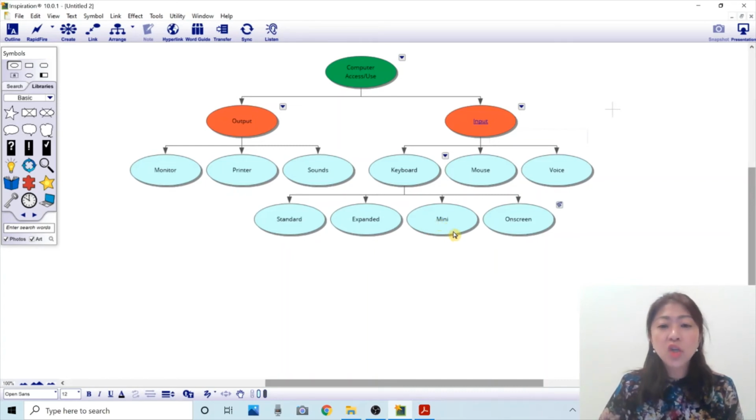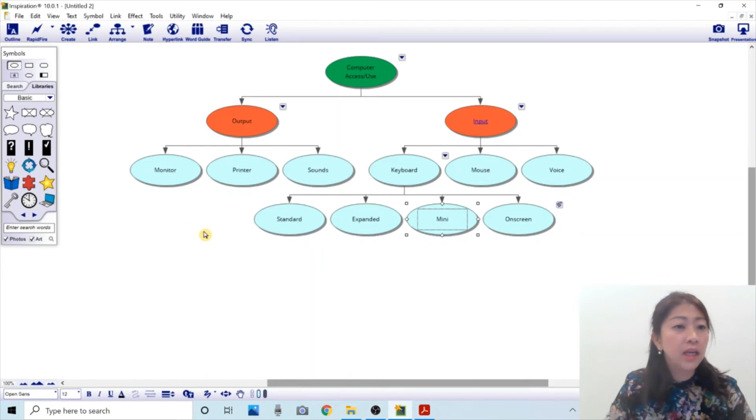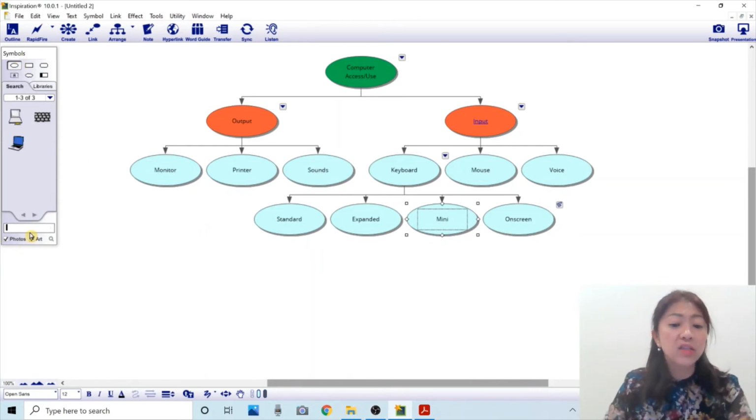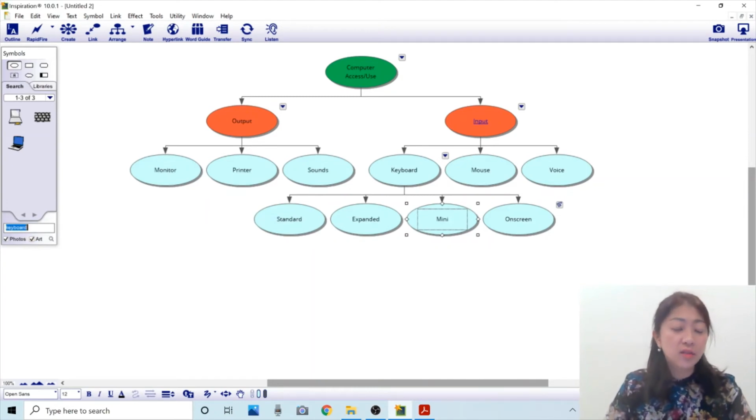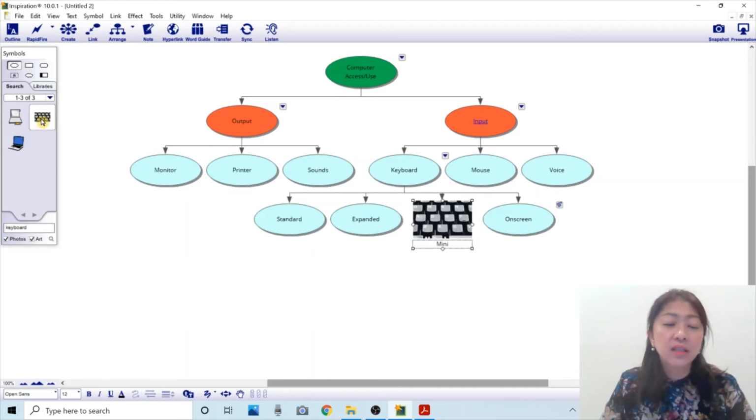To add a picture, I just click this bubble, and on the left-hand side, I can search keyboard, and it's going to search the clip art.